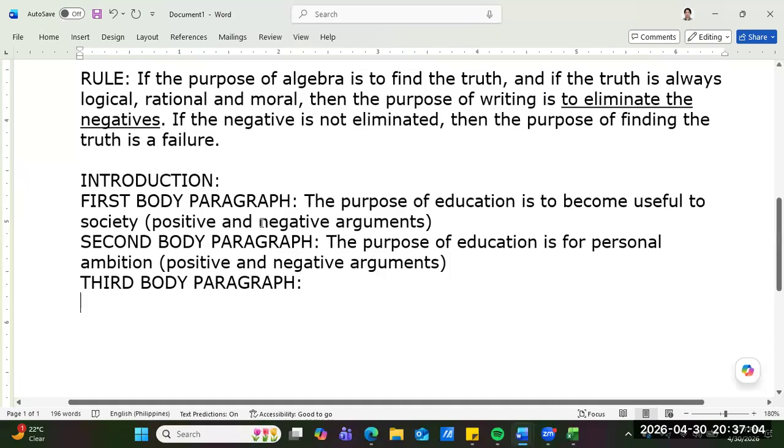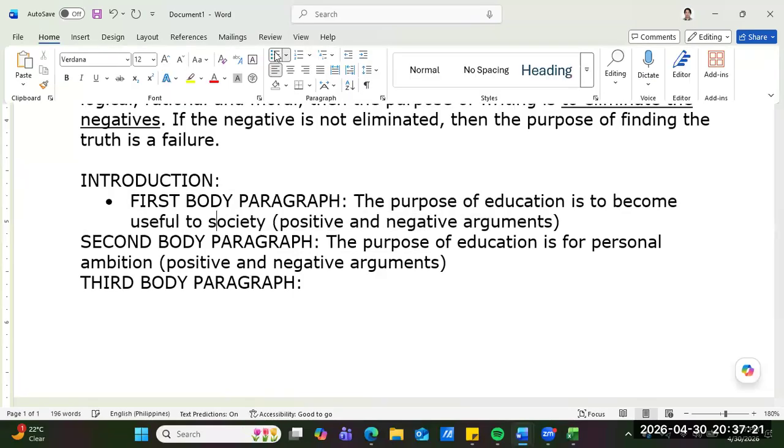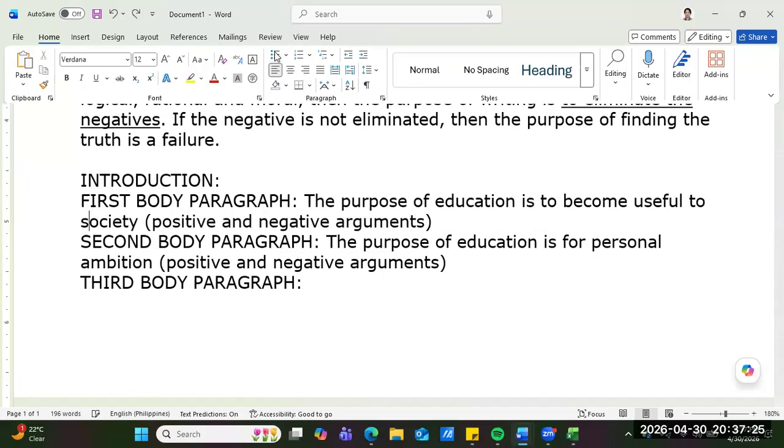If we do not eliminate the negative, then it is not logical, sir. How can you say it's positive when there is a negative? So we will now arrive at our problem solver.